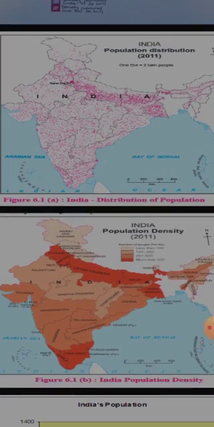Now come to this figure. This is given in your textbook also. Population density. So that is 1 dot is 2 lakh people. So you can see more concentration of population in the northern belt and in the Deccan part, but very less dots you can see in the extreme northern part, that is Himalayan range, and to the western part, that is towards the desert area, Thar desert area, and to the northeastern part. So you know why this condition is there, because of the geographical and climatic condition. Understood?